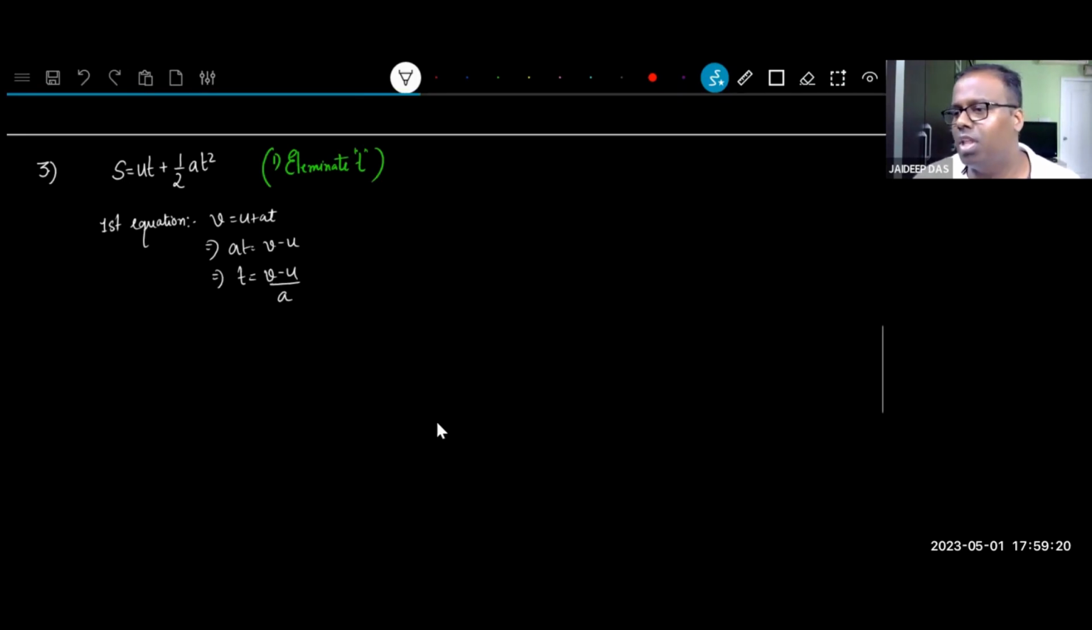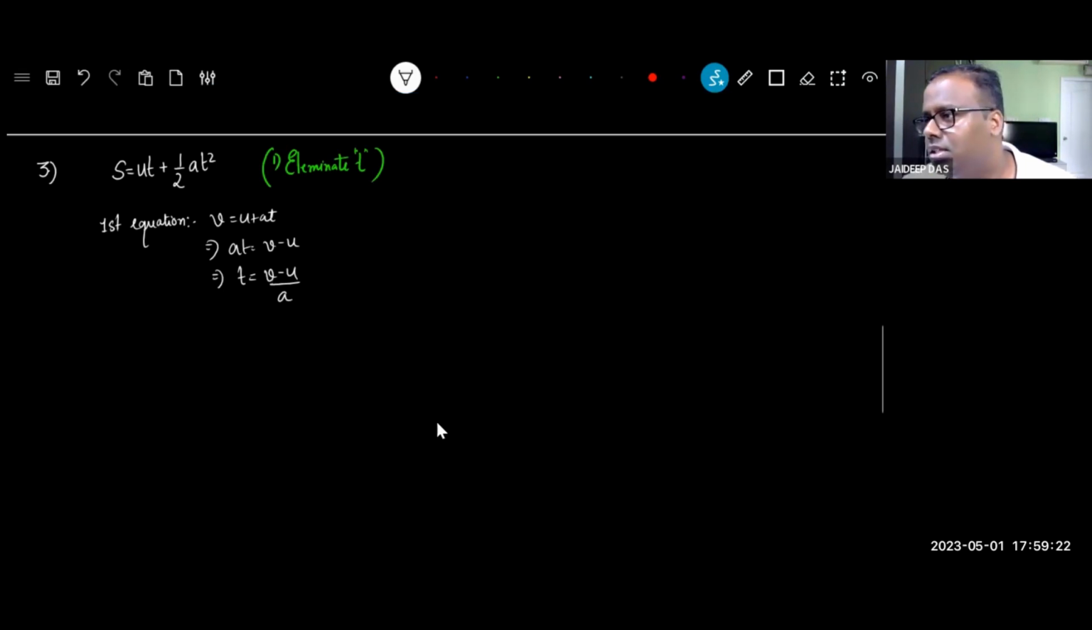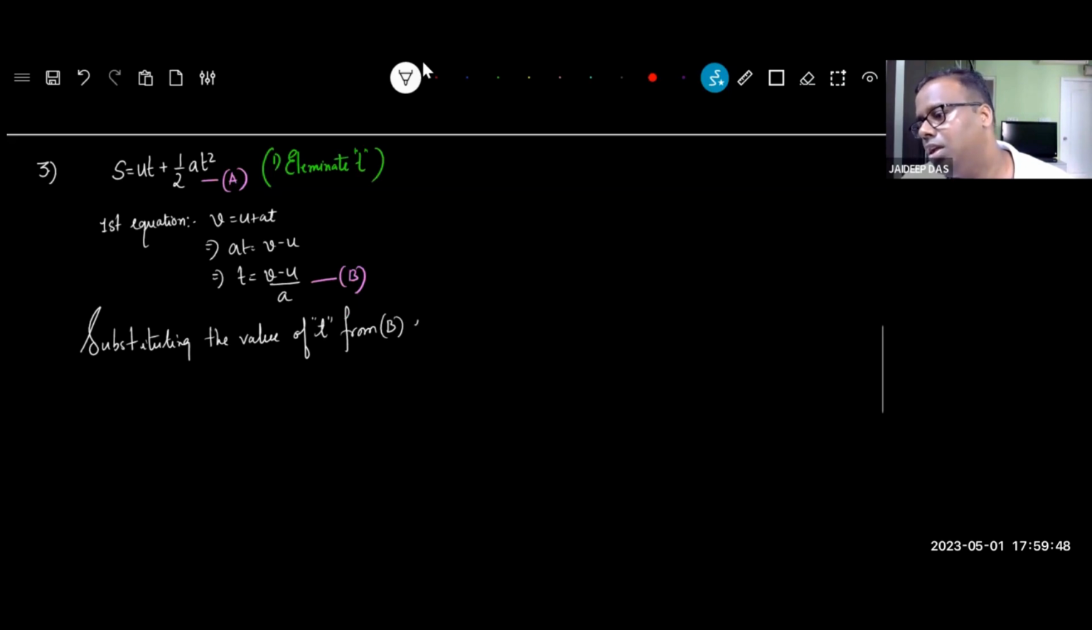Now for simplicity, I can mark this as equation A and this as equation B. And I write a sentence: substituting the value of T from B in A. So in A, no more T will appear now.